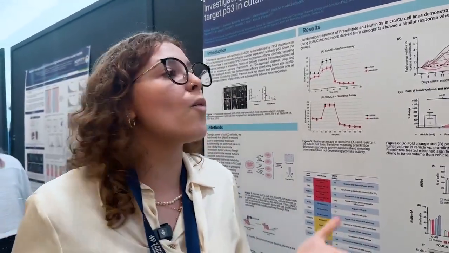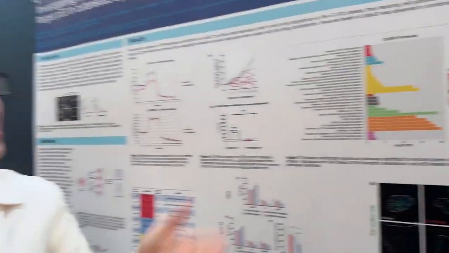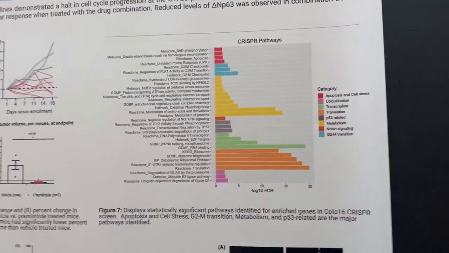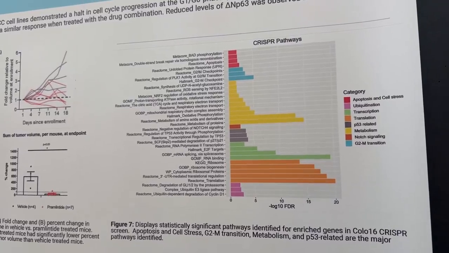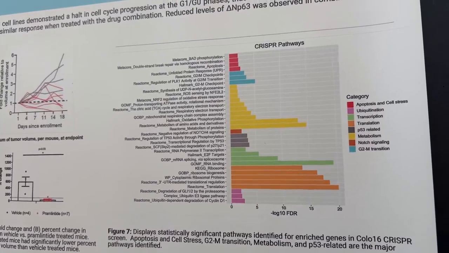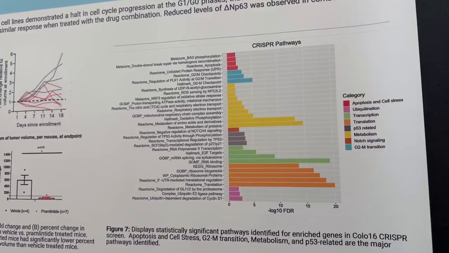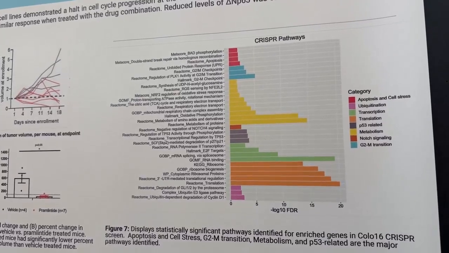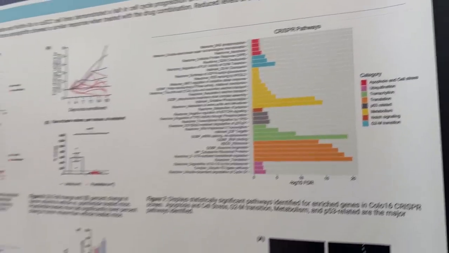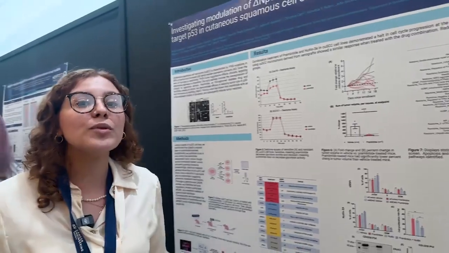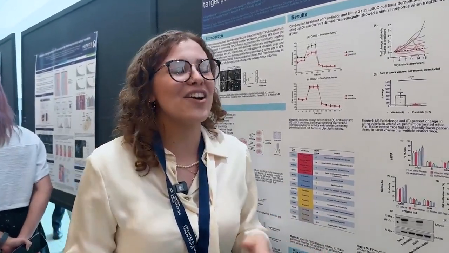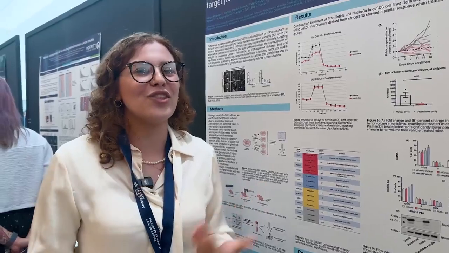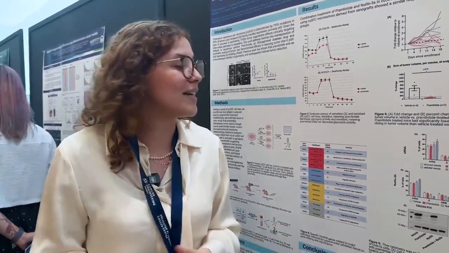So we did a genome-wide CRISPR screen to identify sensitivities and mechanisms to further sensitize these cells to Pramlintide. Because our lab is interested in the p53 family, we wanted to look at MDM2, which was a hit on the pathway. MDM2 is an inhibitor of p53, so we want to essentially inhibit MDM2 to give p53 its tumor suppressive qualities back.